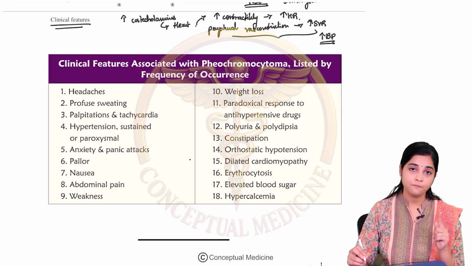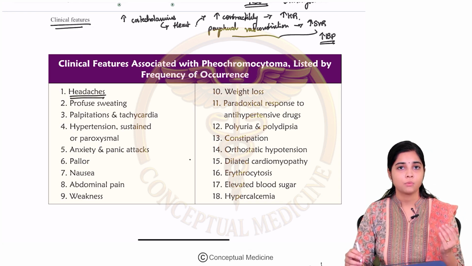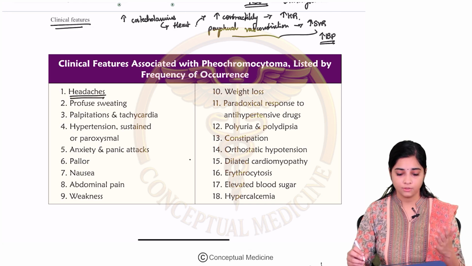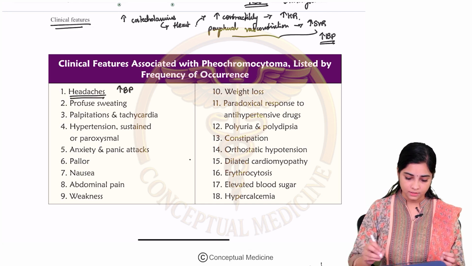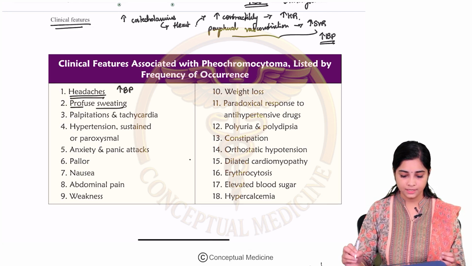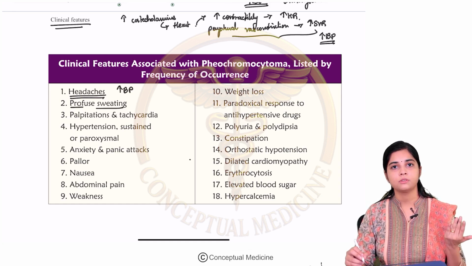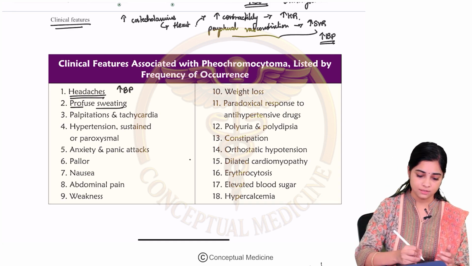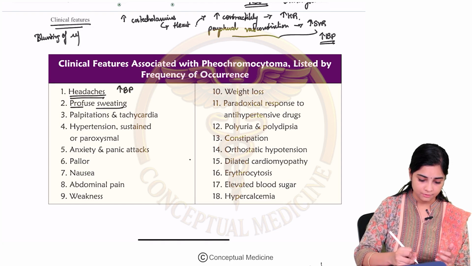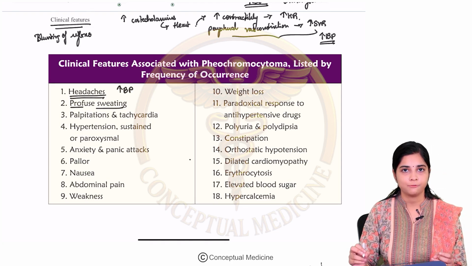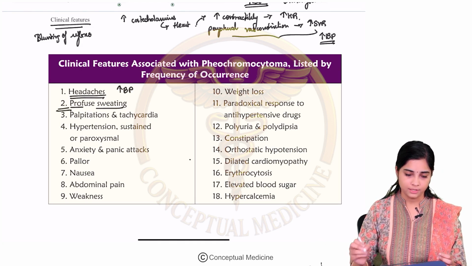Alright. So, the first and the most common symptom is that they present with headaches. Why does pheochromocytoma present with headaches? Because this increased blood pressure can result in headaches. Fine. Let us look at the next most common symptom. They can have profuse sweating. Why? Though these pheochromocytomas arise from the sympathetic nervous system, there can be blunting of the sympathetic reflexes. Also, your peripheral vasoconstriction can cause profuse sweating, right?